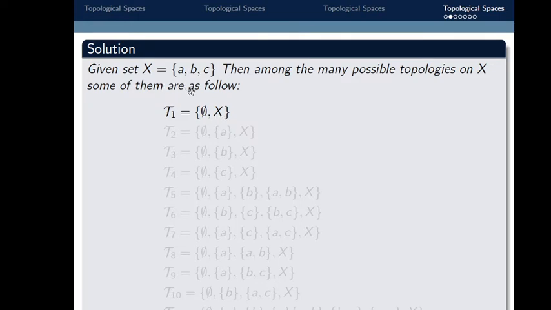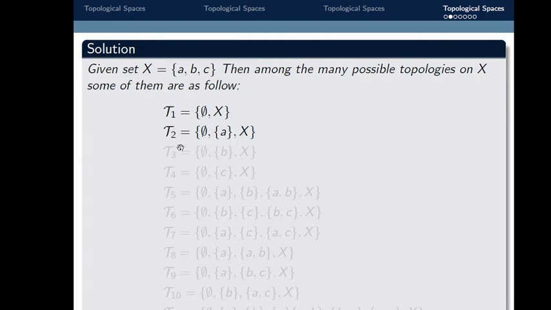That's why X belongs to tau 1. Now if we take the union of the empty set and X, it is again X. If we take the intersection of these two sets, the intersection of the empty set and X is the empty set. So all three properties are satisfied. That's why tau 1 is a topology defined on X, and (X, tau 1) is a topological space.